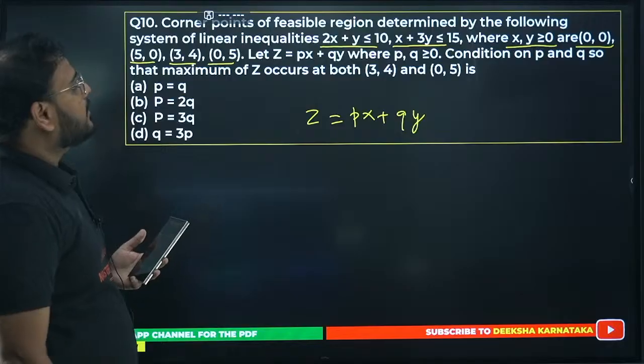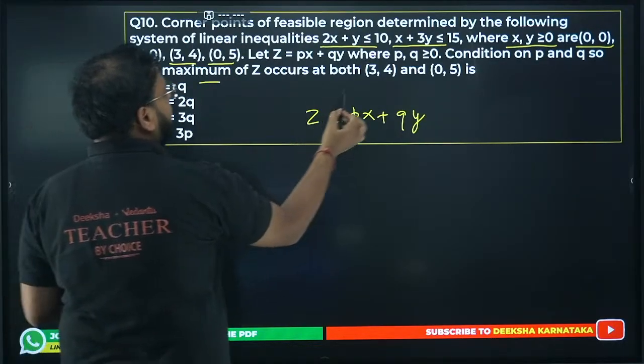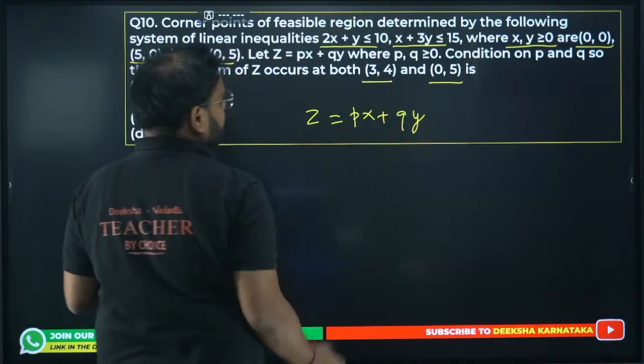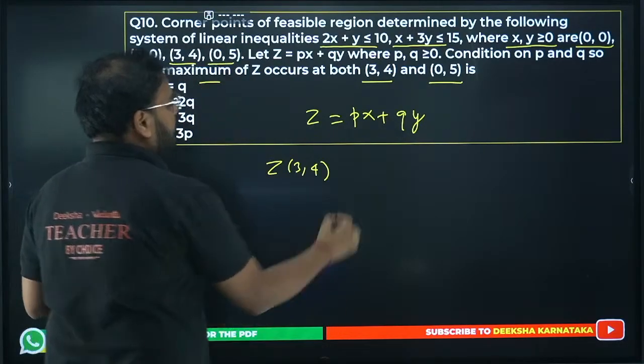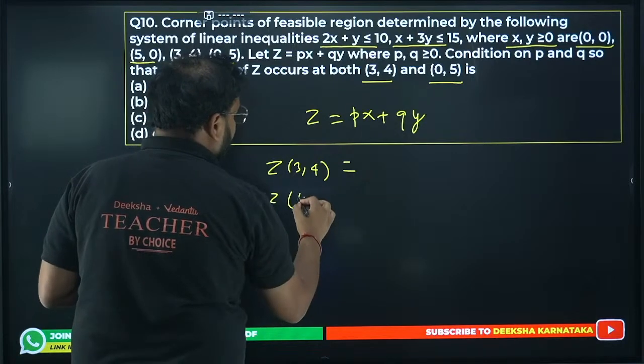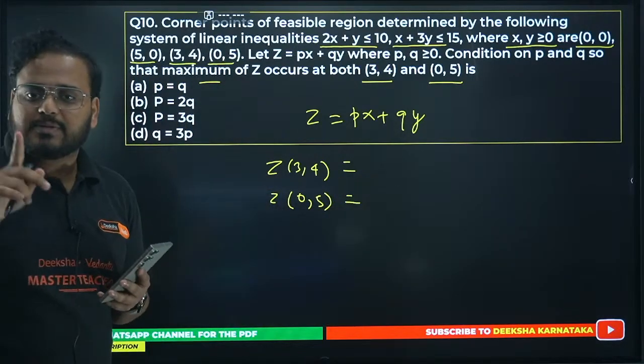Now they're asking what is the condition on P and Q so that the maximum occurs at the points (3, 4) and (0, 5). So do one thing, find Z at (3, 4) and find Z at (0, 5), and they'll be equal, right? Because they're both maxima. The maximum has to be a single value.